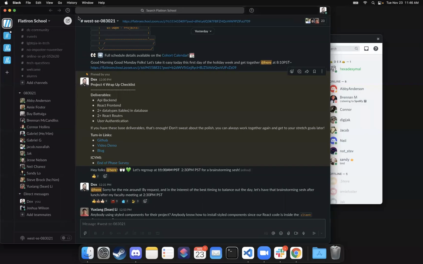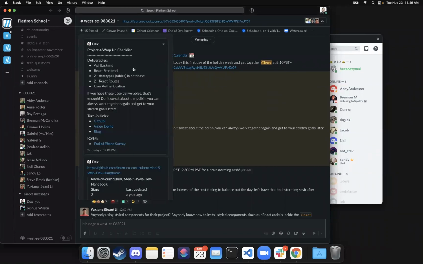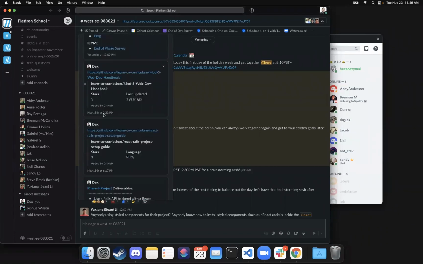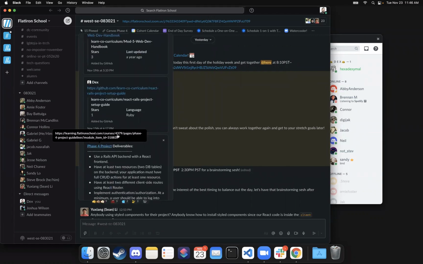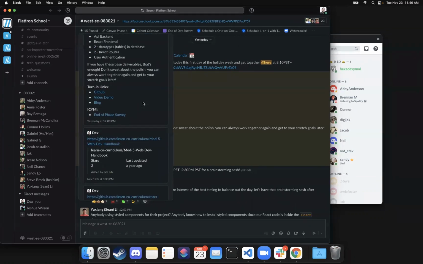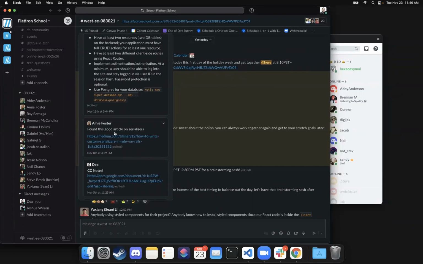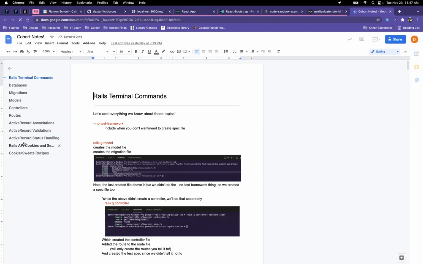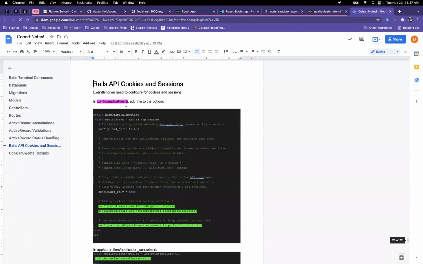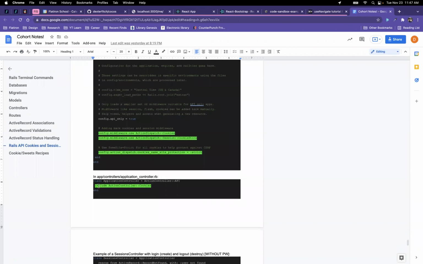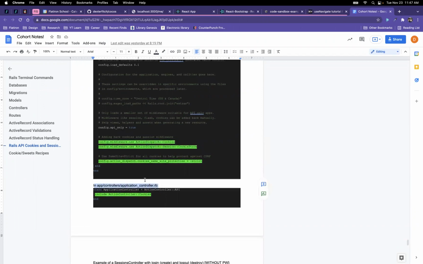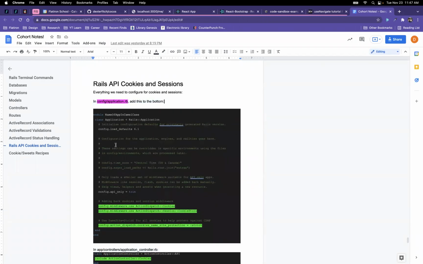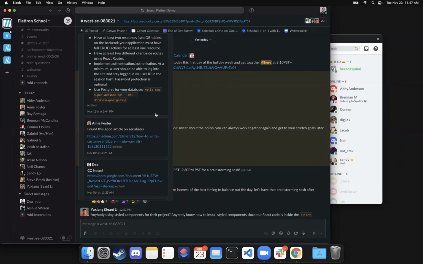So let's go ahead and take a look at Slack. And if I check our notes here, where are they? Oh, here they are. We can refer back here. And here we have our Rails API cookies and sessions. And we've spelled it out where we need to add middleware stuff and which files to add them to. So we have a reference here, but I'm just going to copy and paste from an old program.